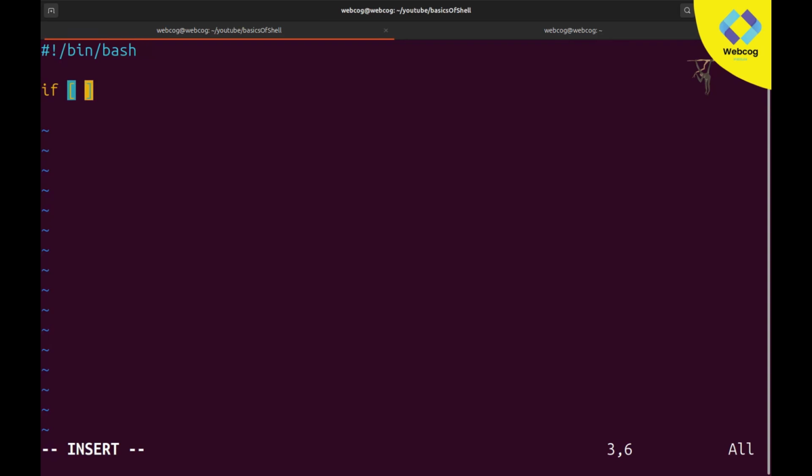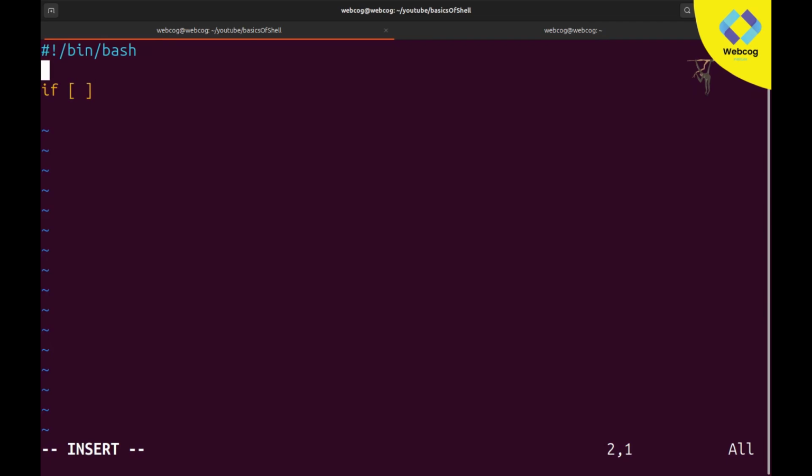We need to know which type of condition we want to add. Our logic is that we take input from the user, and the user types his number. If the user's marks are greater than 40, we will echo you are pass. But if the marks are less than 40, we will print you are fail.